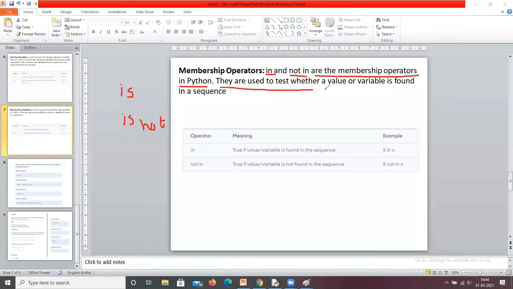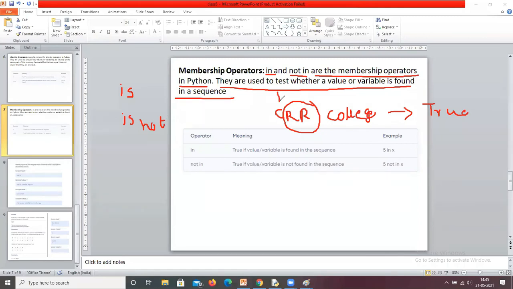They are used to test whether a value or variable is found in a sequence. A sequence is, for example, CRR college. In this sequence, is there RR or not? Yes, so it returns true. If I give triple R, is triple R in CRR college? No, so it returns false.